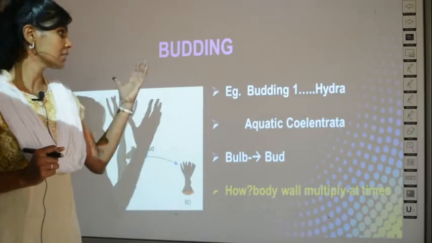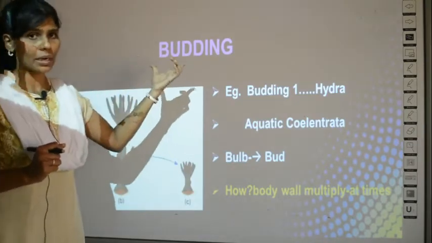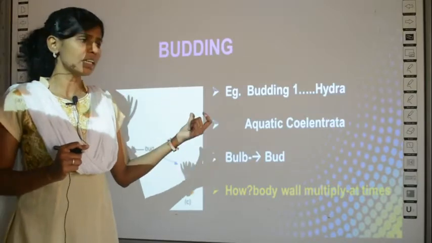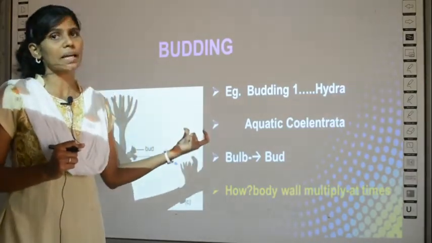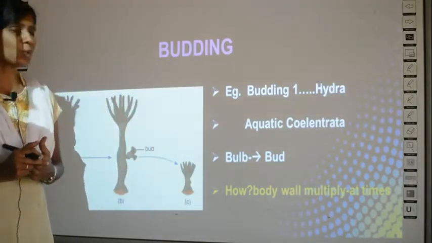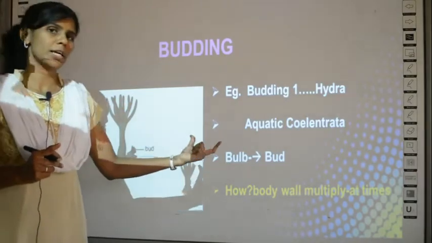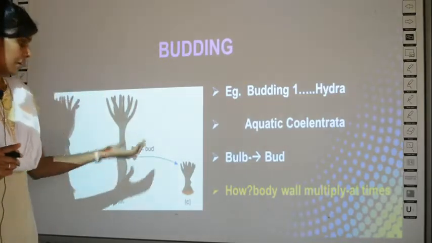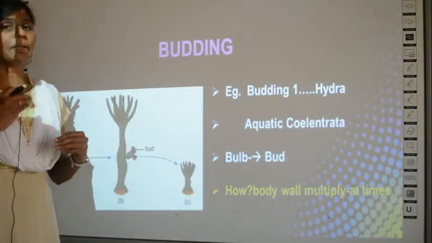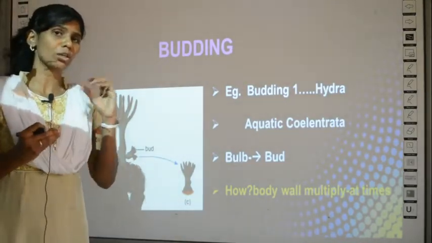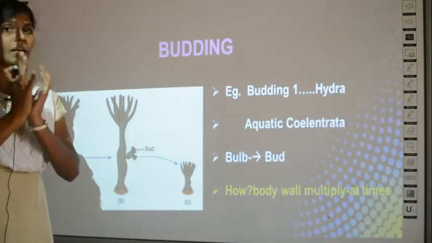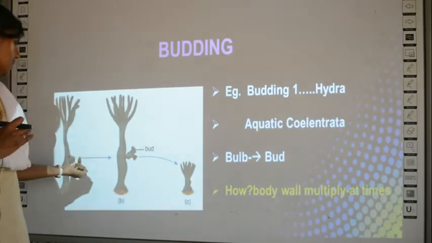formation. So what have we seen? We have started about budding. The first example given is hydra. What is hydra? Hydra is an aquatic plant, and it belongs to the group called Coelenterata. At certain times of the year, when some parent plant undergoes repeated cell division at some part of the plant, that place alone will be swollen in structure or bigger in size.